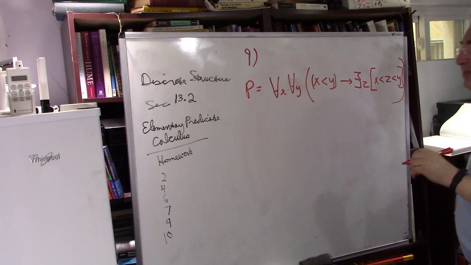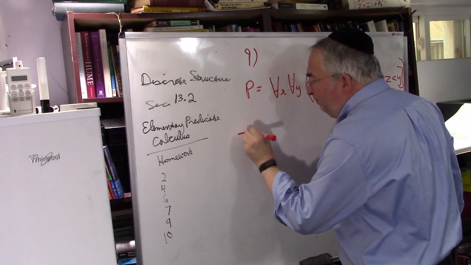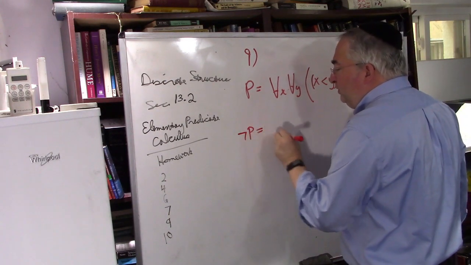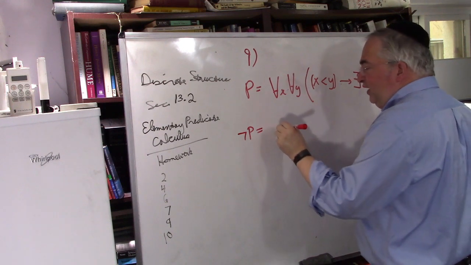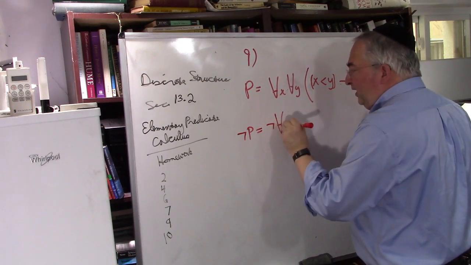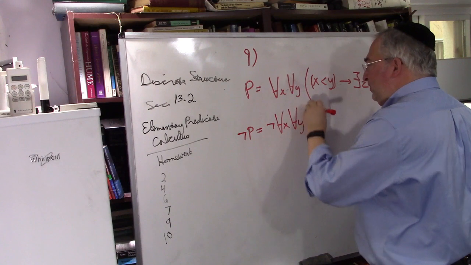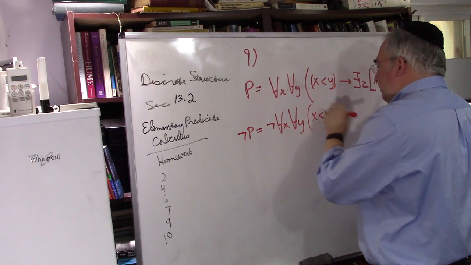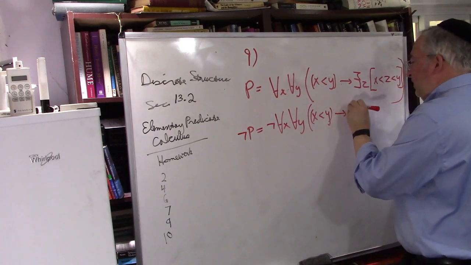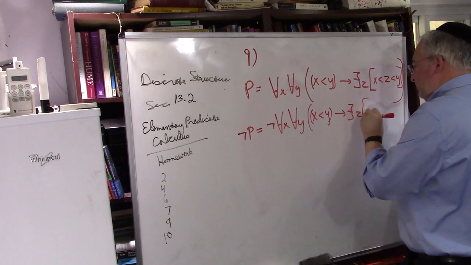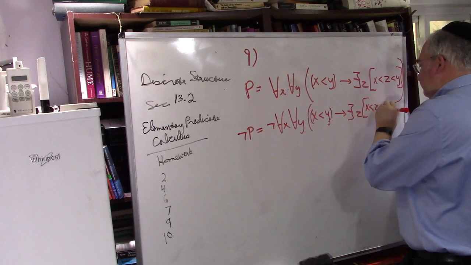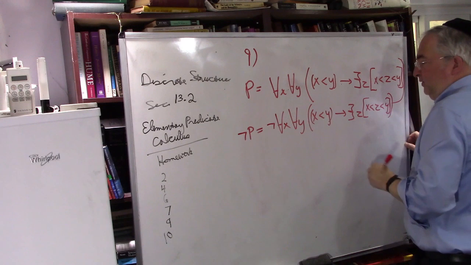Now it wants us to write the negation of it. So not P is equal to, let's write it out, not for all x, not for all y, x less than y, arrow, there exists a z such that x less than z less than y. Okay, great.